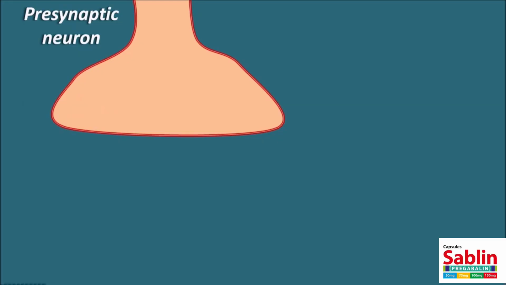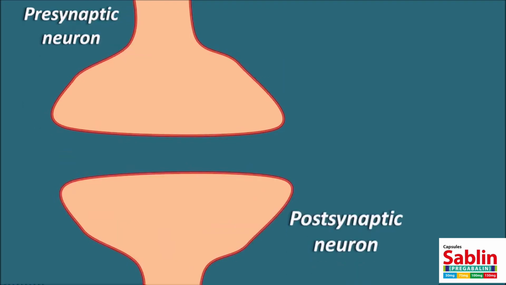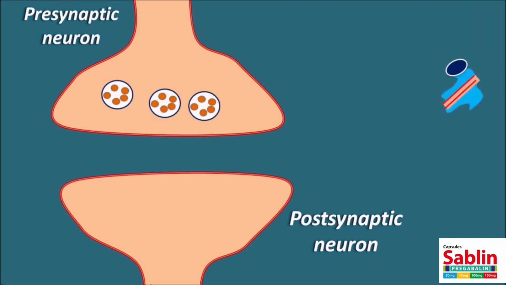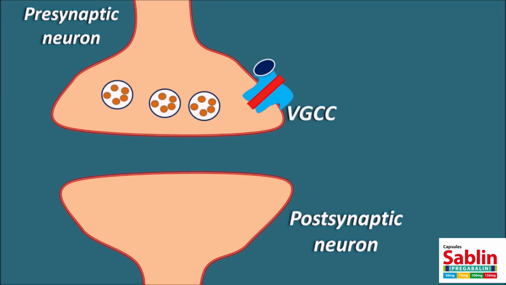Transmission can take place from the presynaptic neuron to the postsynaptic neuron by release of the neurotransmitters. Within the presynaptic neuron, the neurotransmitters are stored in storage vesicles, and their release is controlled by the voltage-gated calcium channels present on the presynaptic nerve terminals. These ion channels are called voltage-gated calcium channels because they open based on the voltage of the presynaptic neuron.